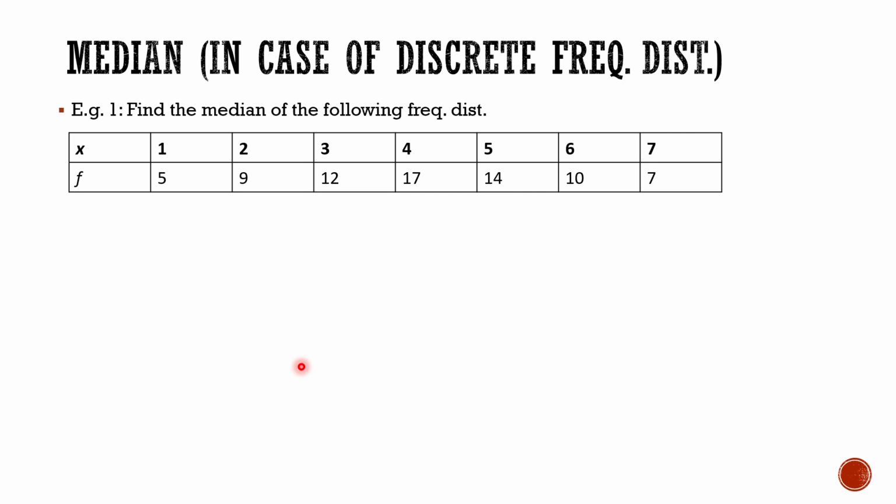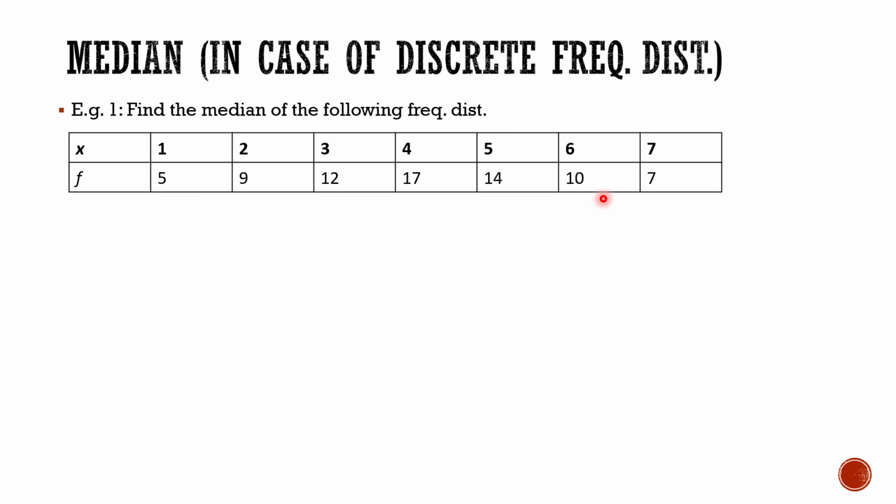Now in case we have grouped data, or particularly a discrete frequency distribution, how can we calculate it? First of all we'll take an example, and by that you can understand it. Find the median of the following distribution. So we have x values as 1, 2, 3, 4, 5, 6 and 7, and the frequencies of these particular x values are 5, 9, 12, 17, 14, 10 and 7.